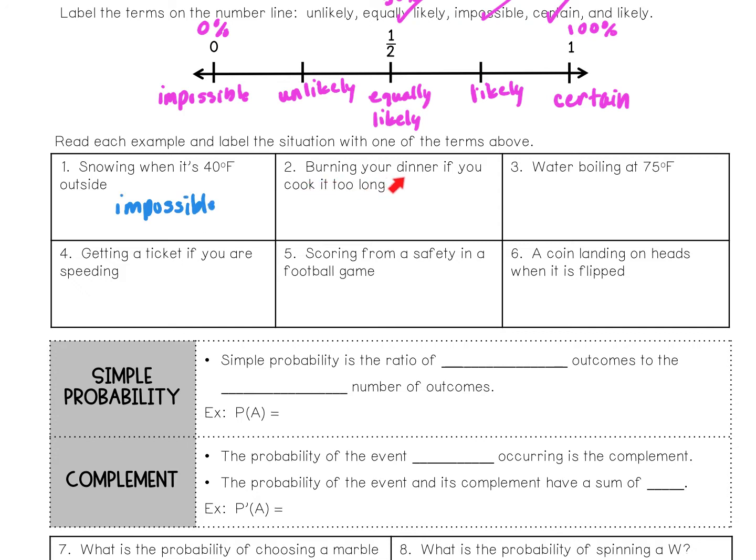Number 2, burning your dinner if you cook it too long. Well, it's not certain you're going to burn it, but if you cook it too long, it would be likely that you might burn it. Number 3, water boiling at 75 degrees Fahrenheit. Well, the boiling point is 212 degrees, so the water will not boil. So this is, again, impossible.